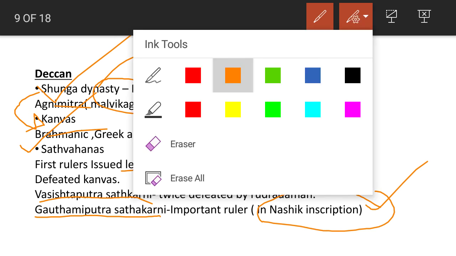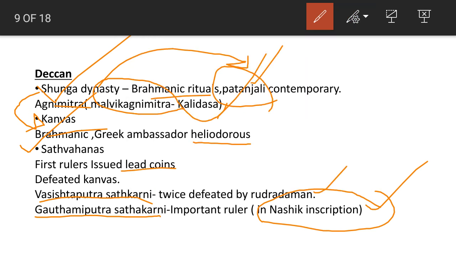So here in the Deccan region after the post-Mauryan period, we have to focus on the Shunga dynasty, in which Patanjali and the Malavikagnimitra by Kalidasa are important. Then the Kanvas, in which the Greek ambassador Heliodorus is important. Then the Satavahanas, where Gautamiputra Satakarni and Vasishthiputra Satakarni were important.